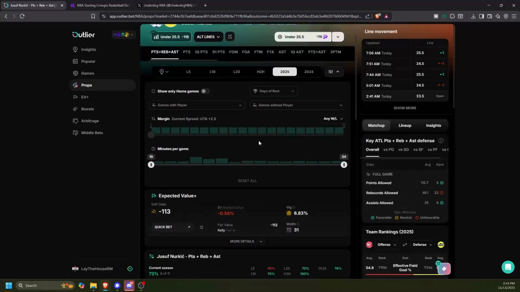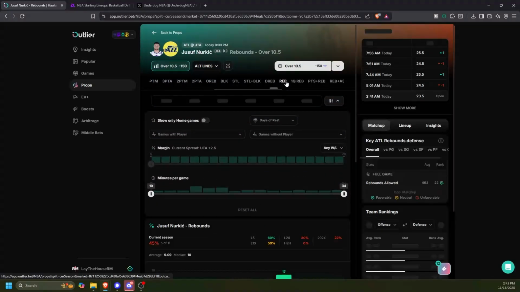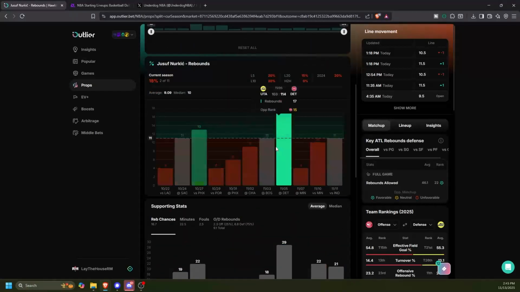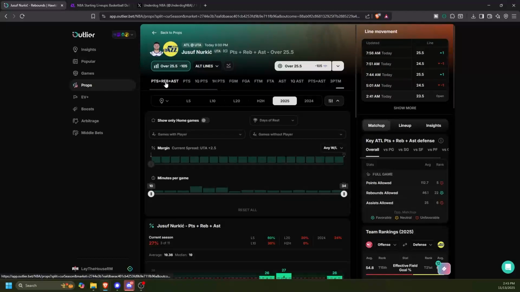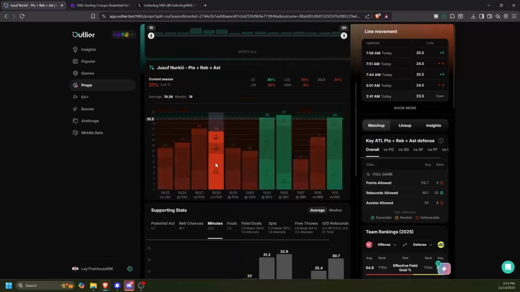And I generally start at the PRA because that kind of shows everything, and then I'll look and see, okay, well, what's his rebound number? His rebound number is 10.5, 11 on Prize Picks. That's a high number. You could look at the matchup. I'm just not the type of person who likes to look at the matchup. I might just try to figure out the opportunity here.